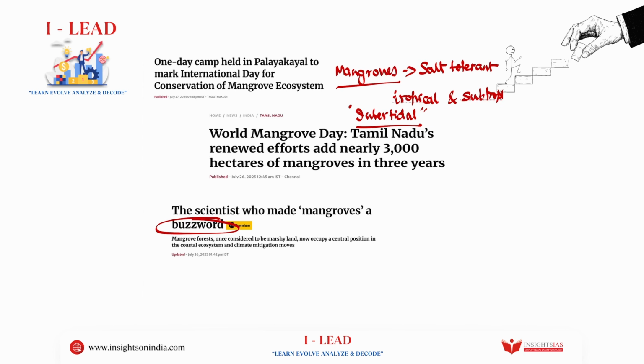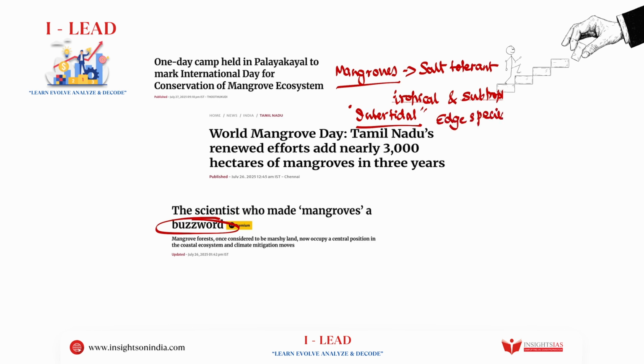You can also say that the whole mangrove ecosystem forms an ecotone. An ecotone is the place where two adjacent ecosystems meet. And there is a very special type of species grown here, that is mangroves, that has distinct characteristics. These are called edge species, right?